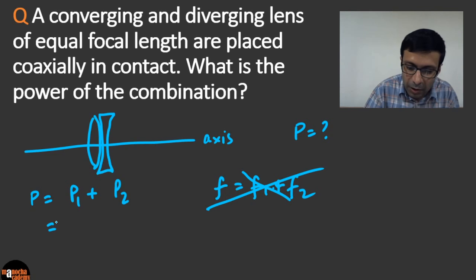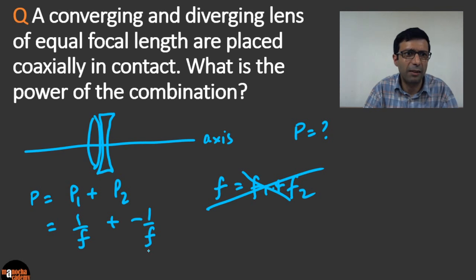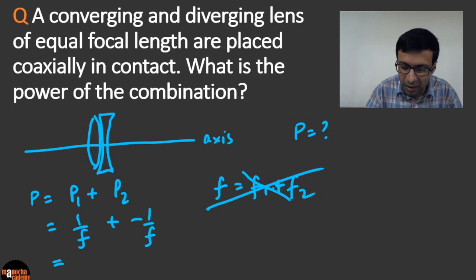So let's do here. For the convex lens, it's going to be 1 by F. And for the concave lens, it's going to be minus 1 by F. And since both of them have equal focal length, we are not going to use F1 and F2. So what do they add up to? It's 1 and minus 1.